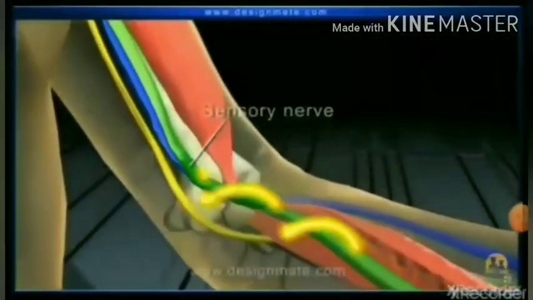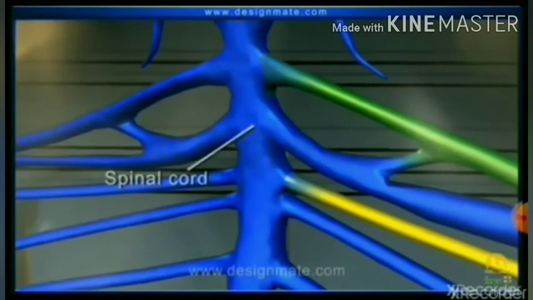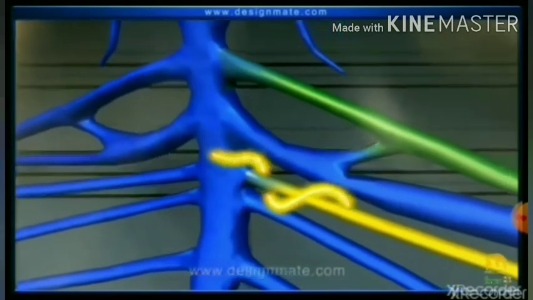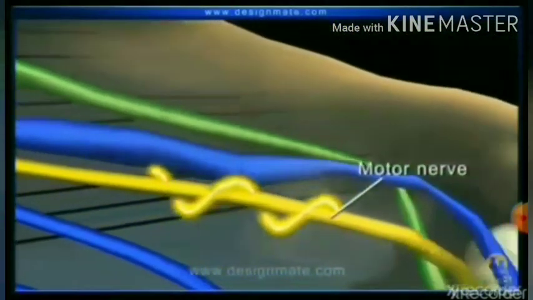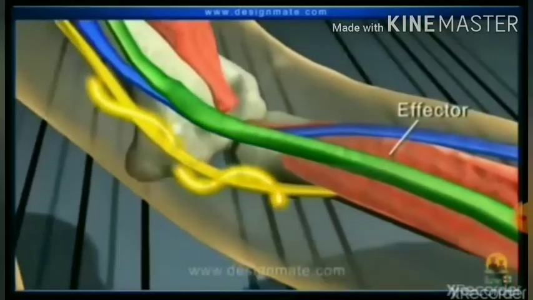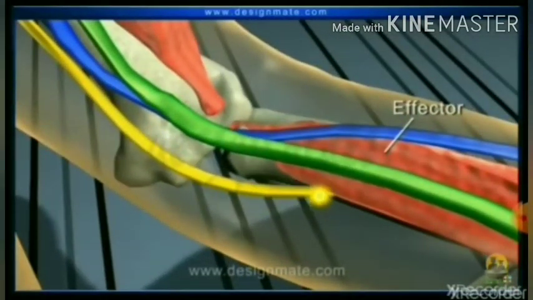After collecting the stimulus from the sense organs, the sensory nerve carries the impulse to the central nervous system. In the central nervous system, the spinal cord relays the message back to the motor nerve, and through the motor nerve, the impulse is transmitted to the effector organs and the response of the stimulus is seen. Let us watch it once again, how it